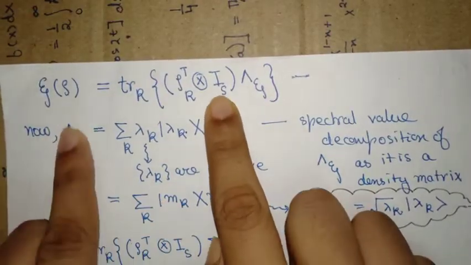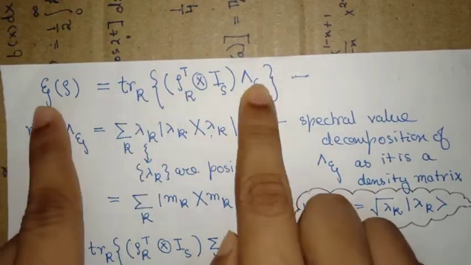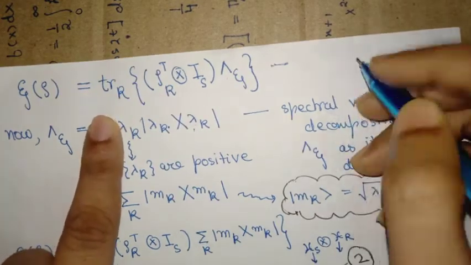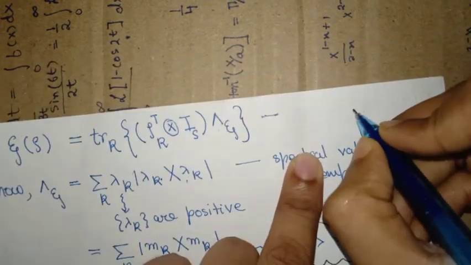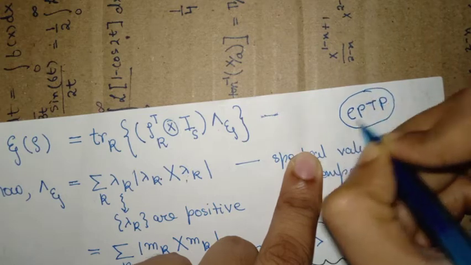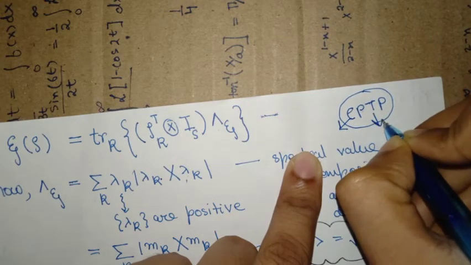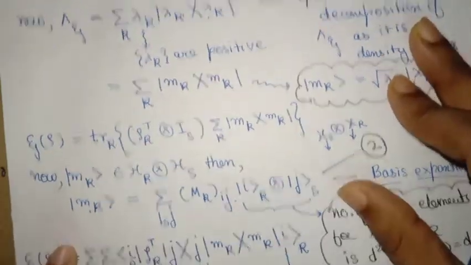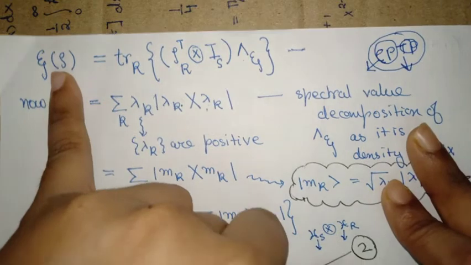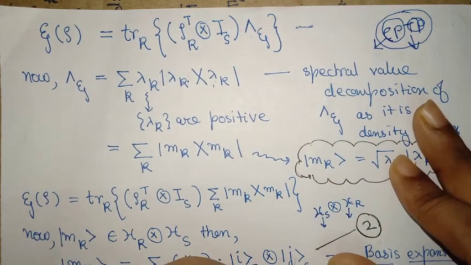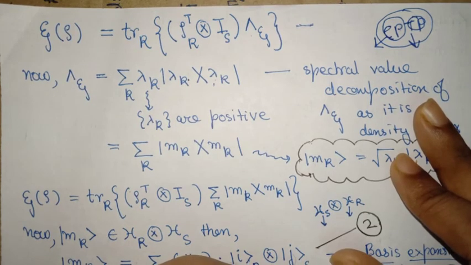So this is the main result of the Choi isomorphism, after which it's just a matter of understanding why I can do the spectral value decomposition. And here I must always emphasize that the CPTP characterization was very important, because completeness and trace preserving, actually completeness is the most important characterization that we used. So that really says that the axiomatic approach to quantum information, as discussed in the previous video, is of severe importance.